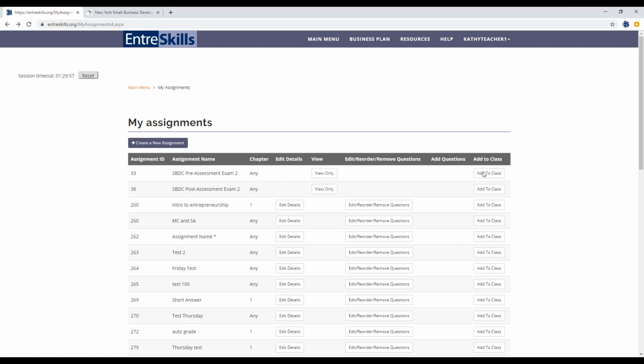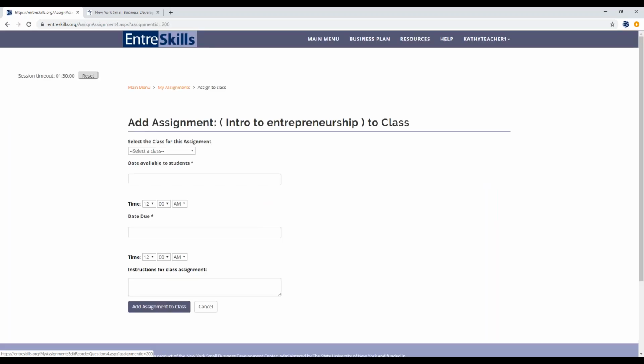And it's also from this My Assignments page that you would take a created assignment and assign it to your class, which you do simply by clicking on Add to Class, select the class, and the date available, it's available to students. We also have, so you can put in a time that it's available, as well as a time when it's due. And the system does recognize if it's due today, the 5th at 5 p.m., that's when it'll close to the students.